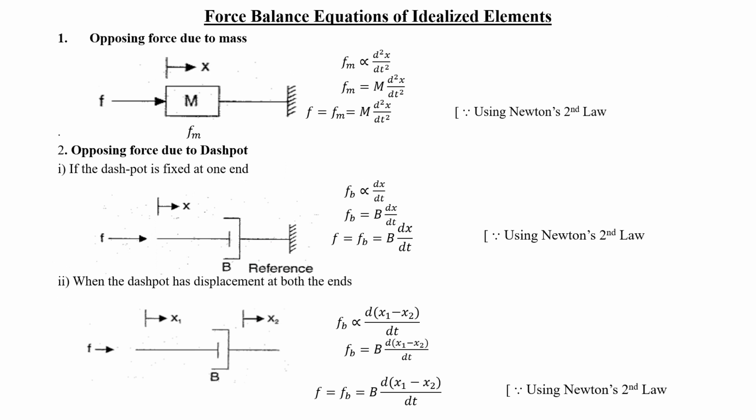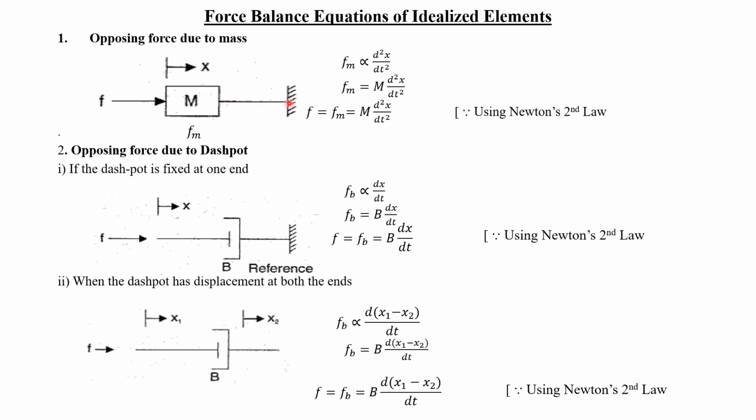So now what we are going to do is see the force balance equations for idealized elements. We are considering a mechanical body or mechanical system which is having a single effect, that is only one effect, either a mass effect or frictional effect or elasticity effect. First we are going to consider the mass effect, that is the opposing force due to mass. So to derive the opposing force due to mass, we have to consider the mechanical system which is having only the effect of mass. So it is represented by an M like this.